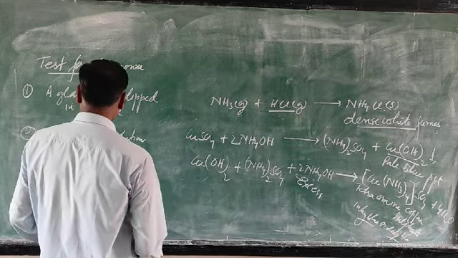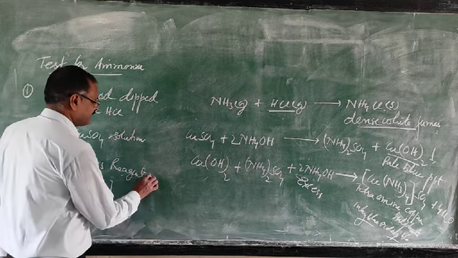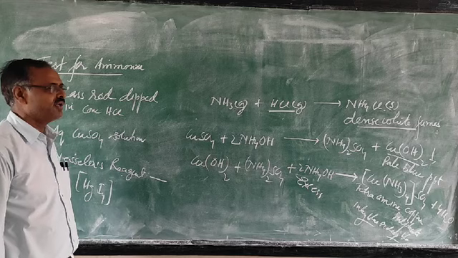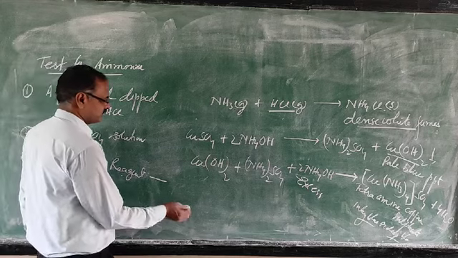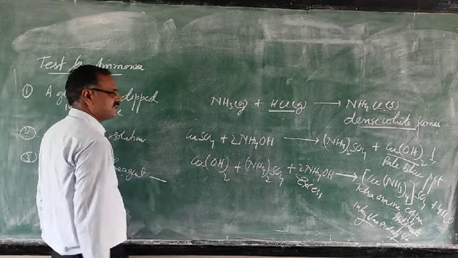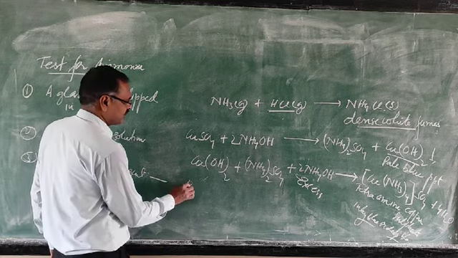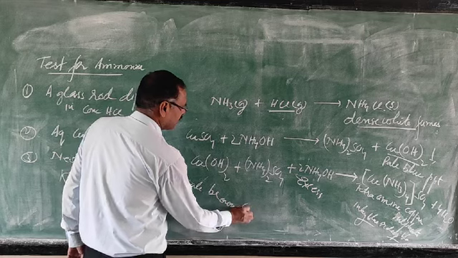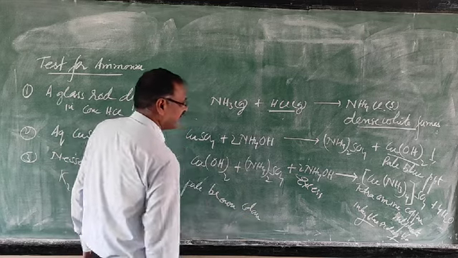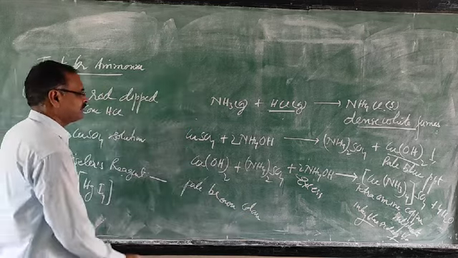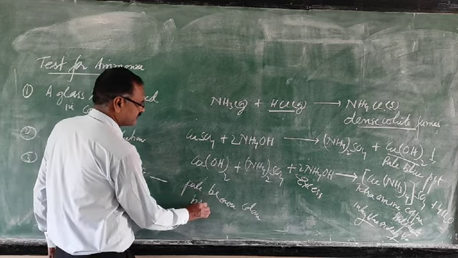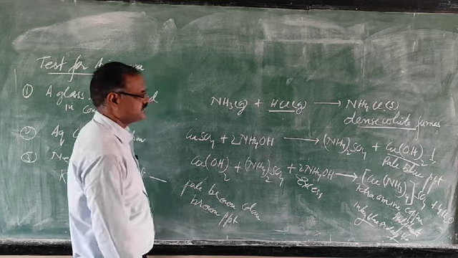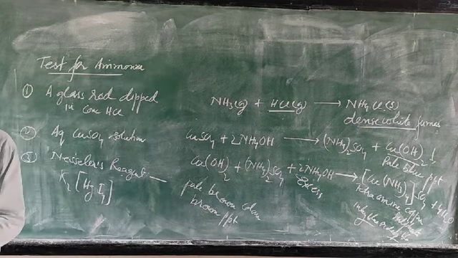So the third one is Nessler's reagent. In Nessler's reagent, when you pass ammonia gas, first of all you are getting a pale brown, light brown color. When you pass excess ammonia, then a brown precipitate is formed. So these three tests you can study.